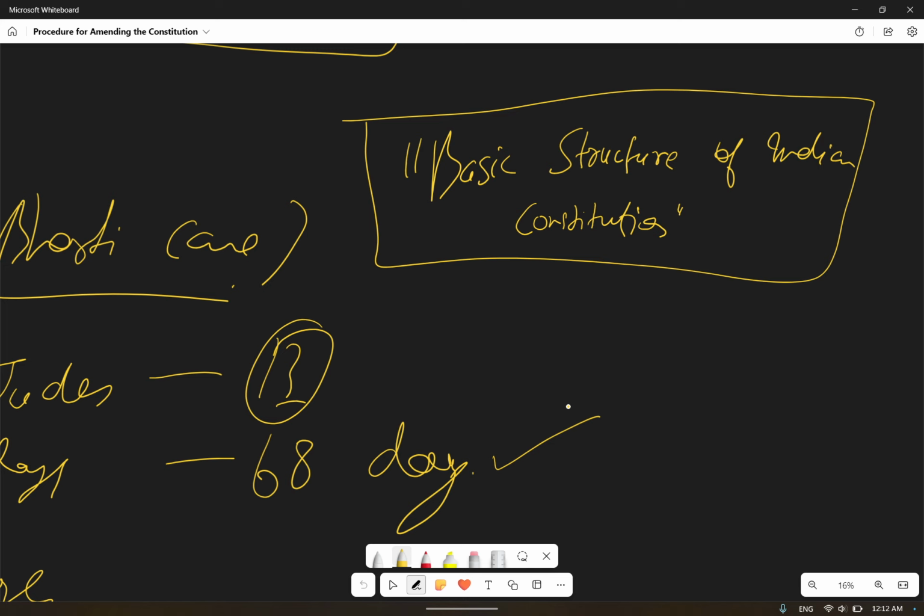Okay, and if you are trying to change the foundation itself of the building, then the building will be a completely different building. It will not be the same building. So that's what the Supreme Court said: if you are trying to change or play with the basic structure of the constitution, ultimately our constitution will be destroyed and it will be a completely different one. Okay, so you don't have the power to change the basic structure of the constitution.